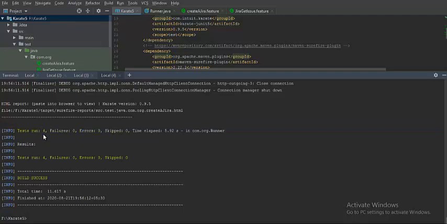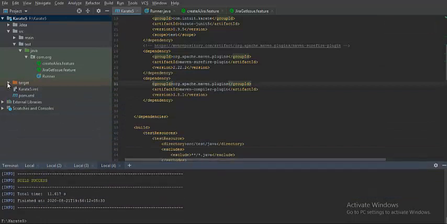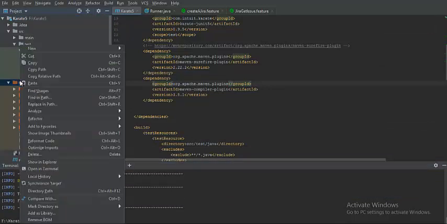Yeah, because we have 3 methods, and in the first method we have executed 1 feature file, in the second method we have called a couple of feature files, and in the third method we have 1. So all 4 got executed, and this is how you run this as a Maven test. And reports can be very well observed in the target folder. So if you just refresh it, you can find them.